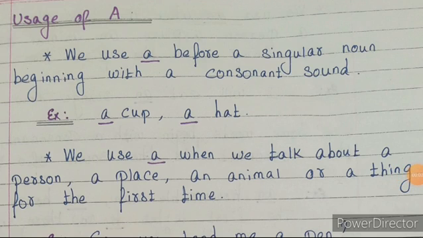Now let's recall the usage of the article a. We use a before a singular noun beginning with a consonant sound. So where you have to use the article a: the article a refers to a noun for the first time, so this is the indefinite article. Listen carefully children.